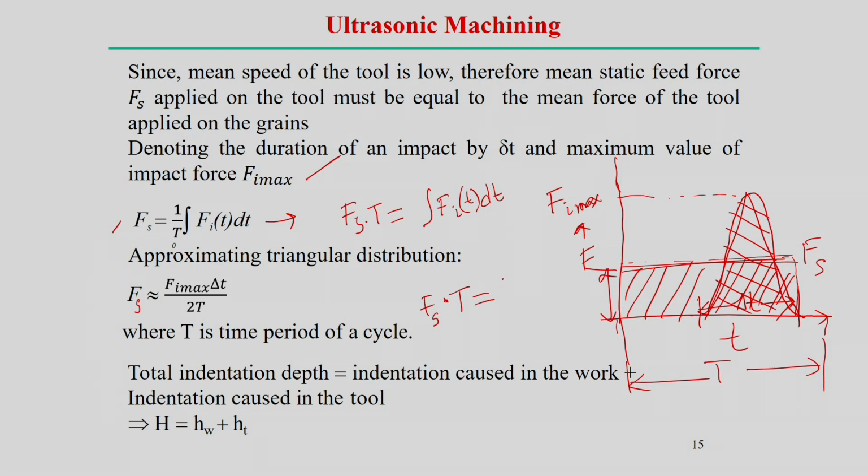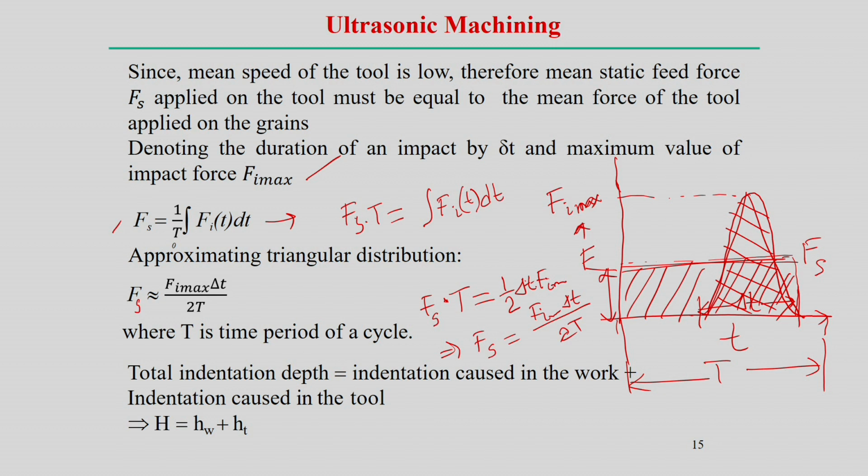So, what is the area of this triangle? Half of delta t into F_I max. So, from here we can find F_s equal to F_I max into delta t divided by 2t.